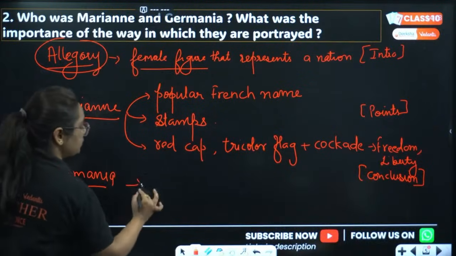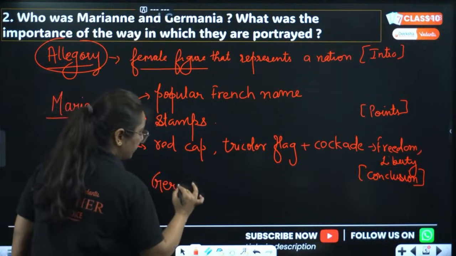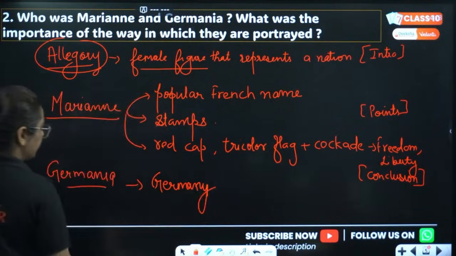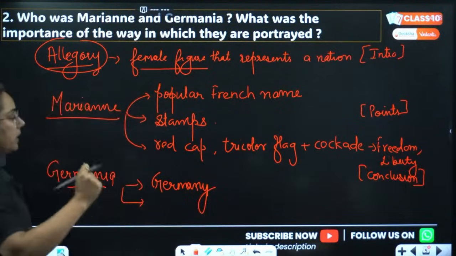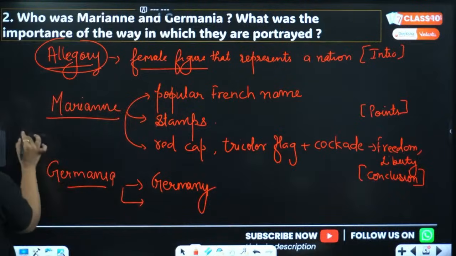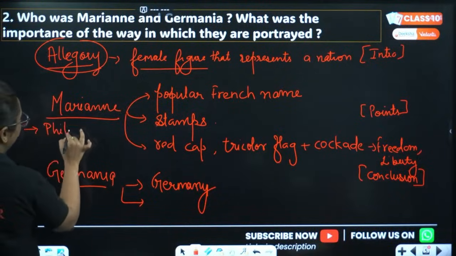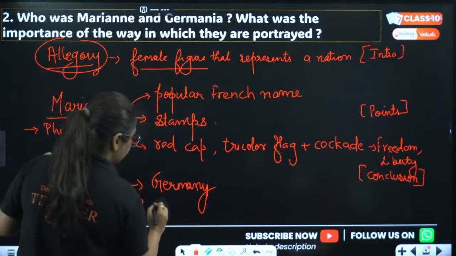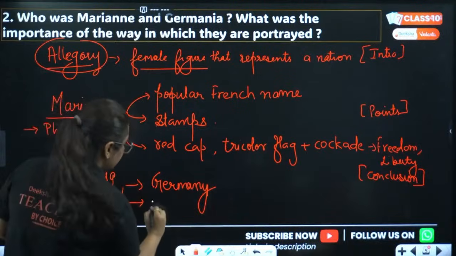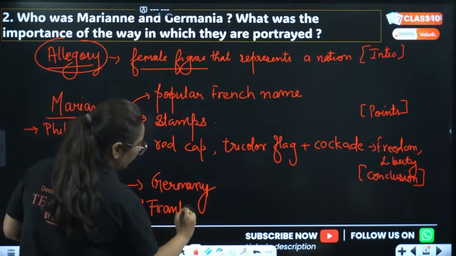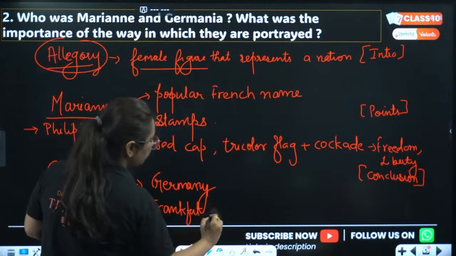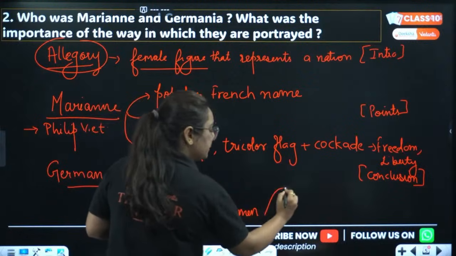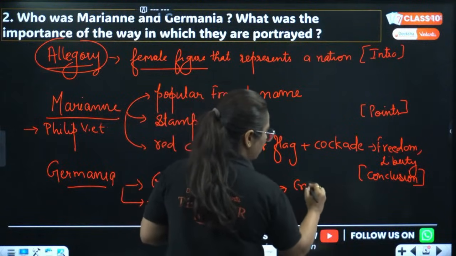Now if we talk about Germania, Germania is a figure from Germany, the female allegory of Germany. One more thing we can write about Marianne is that it was drawn by Philip Veit, Germany. And this picture was seen at the back, at the wall of the Frankfurt Parliament too. And in this female figure we can see a crown of oak leaves.